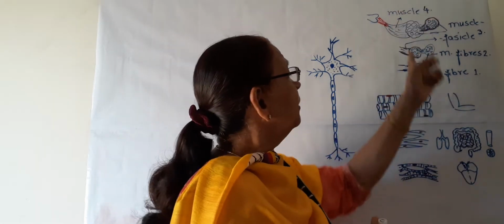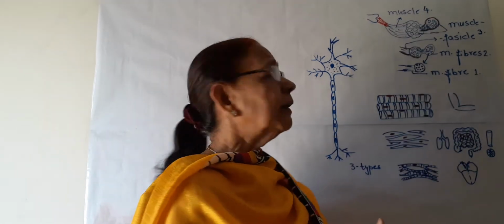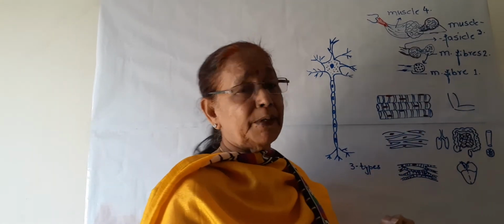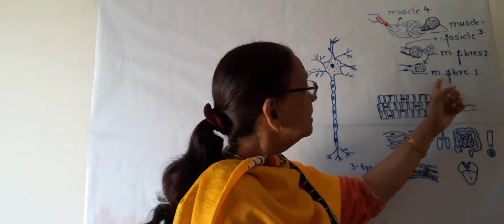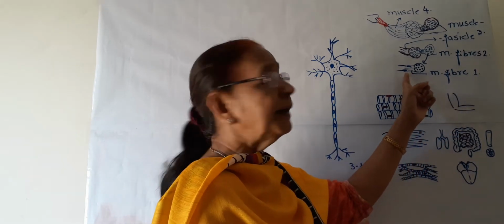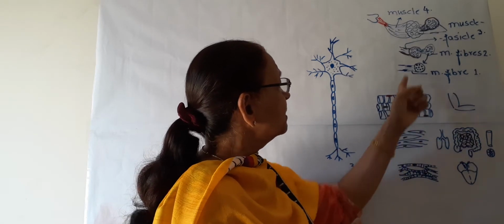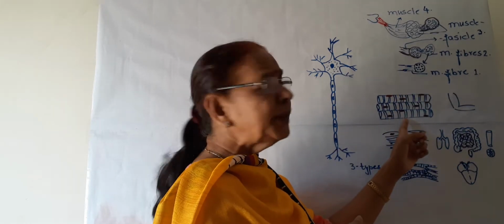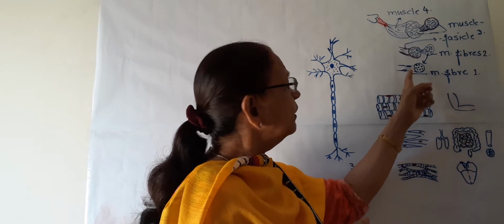In this diagram, you can see the hierarchy of muscle fiber. At the bottom, this is the muscle fiber of skeletal muscle, cylindrical with nucleus.